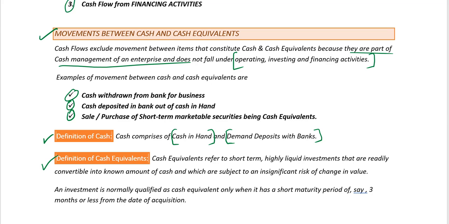Definition of cash equivalents. They refer to short-term, highly liquid investments that are readily convertible into known amounts of cash and which are subject to an insignificant risk of change in value. So they refer to very short-term, highly liquid investments which can be easily converted into cash. And once they are converted, there will not be any much difference between the amount you paid for the investments and the amount which you realized from the sale of the investment. There is an insignificant risk of change in value.